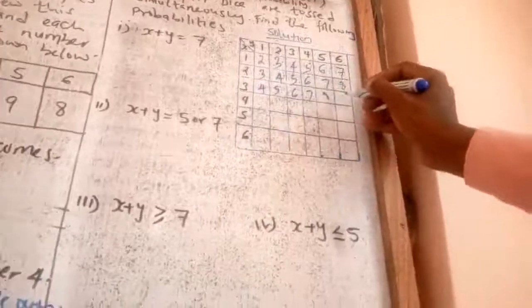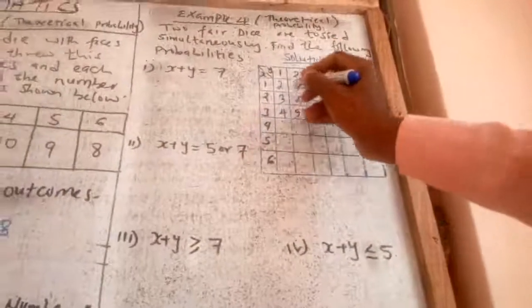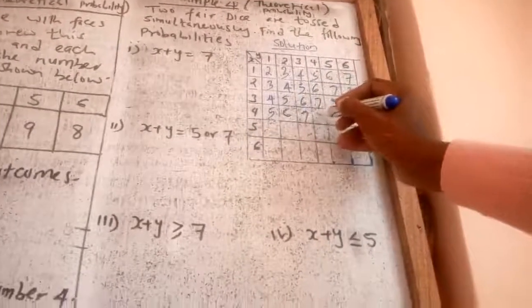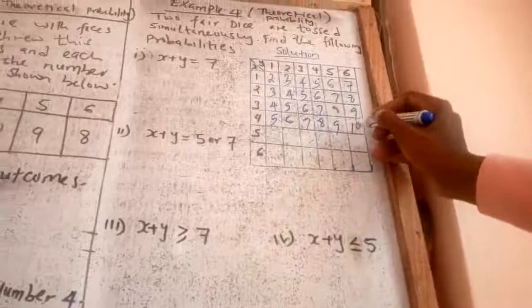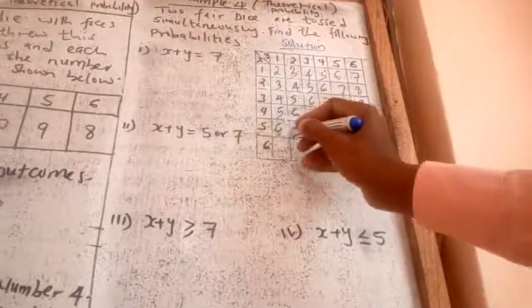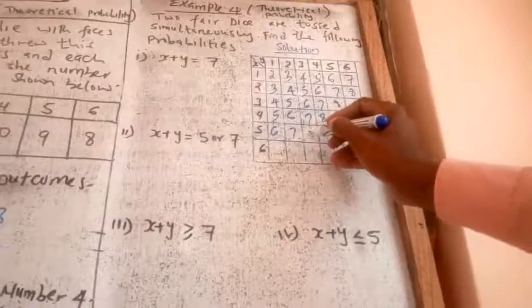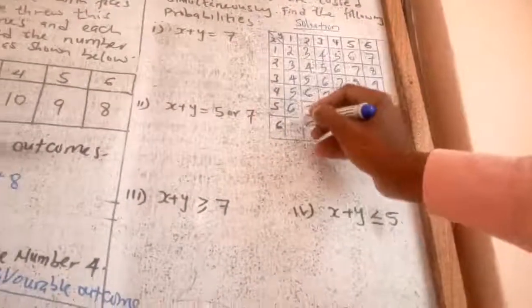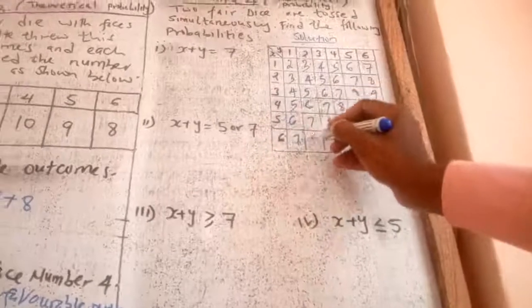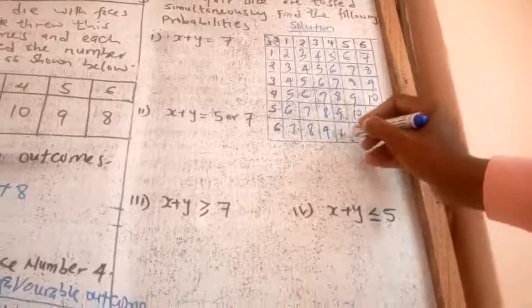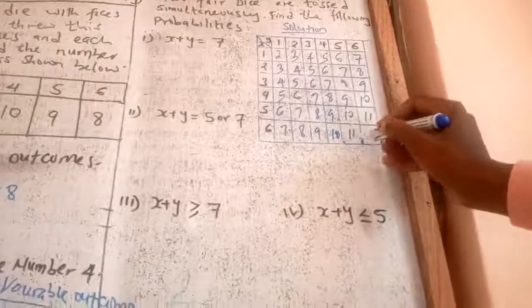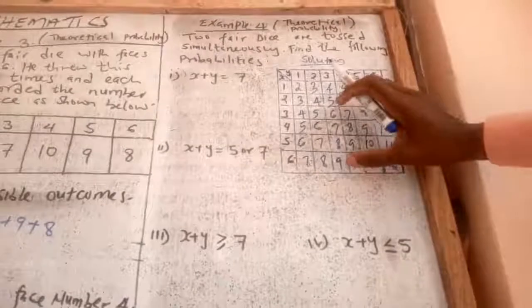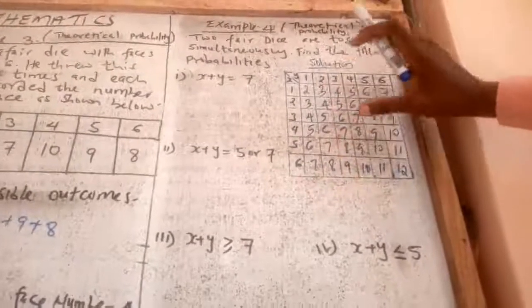7, 8, 9. What about 4 plus 1? You will get 5. Then you increase by 1. It becomes 6, 7, 8, 9, 10. What about 5 plus 1? 6. 5 plus 2, 7. You increase by 1, 8, 9, 10, 11. What about 6 plus 1? It is 7. 6 plus 2 is 8. You increase by 1, 9, 10, 11, 12. And therefore, you can see that whatever I've written here, they are the results, they are the possible outcomes.